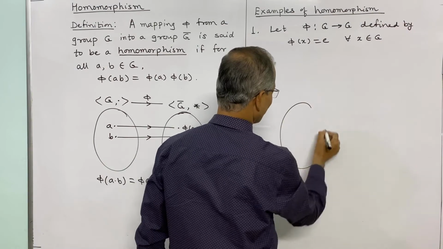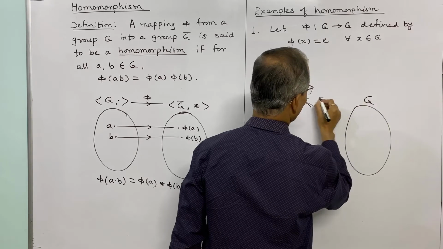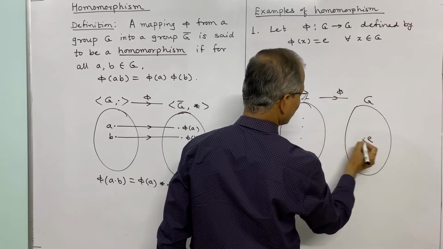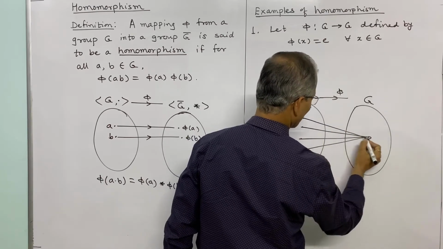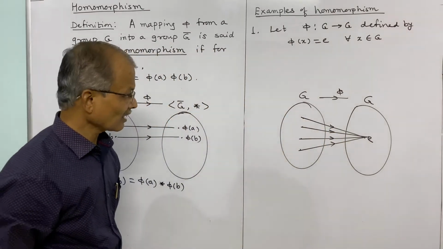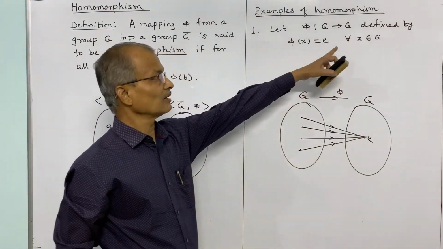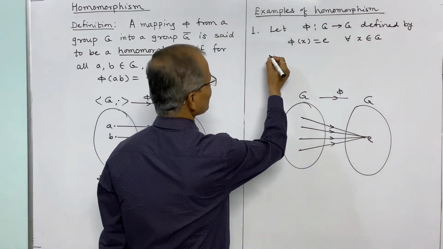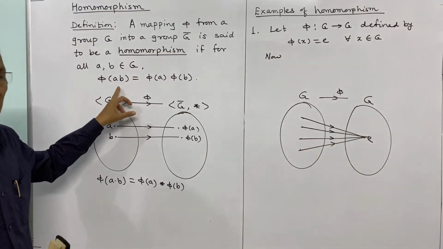Or if you consider it diagrammatically, then this is the same set G and the mapping is phi. So every element in this group is mapped to the single element E. Its image is fixed, and so these will be x1, x2, x3, all the elements are mapped to the single element E, and this holds for all x belongs to G.